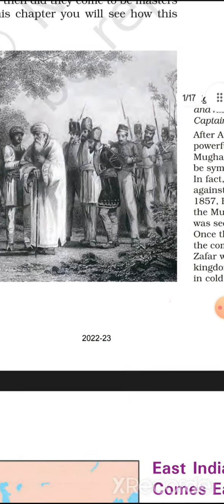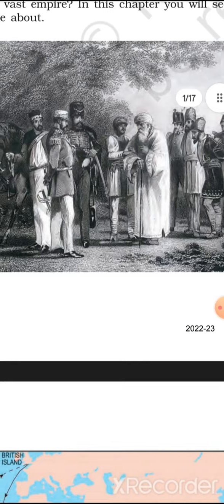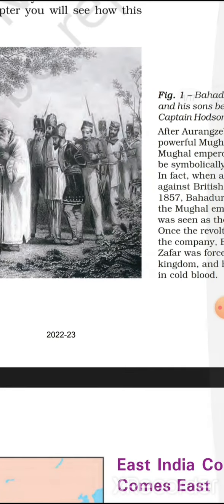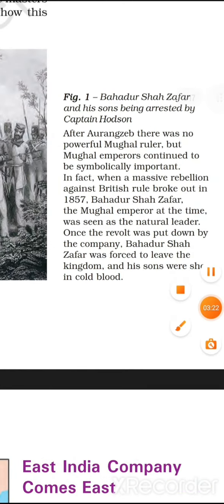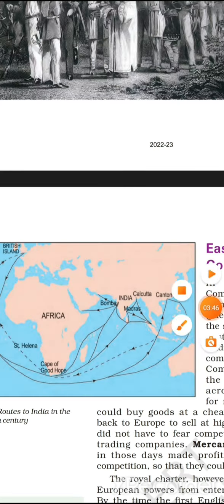At that time, Bahadur Shah Zafar was forced to leave the kingdom and he was sent to Rangoon jail. There he lived the rest of his life. But what about his sons? His sons were shot in cold blood.